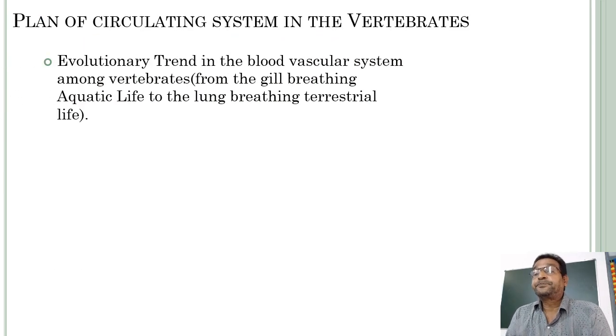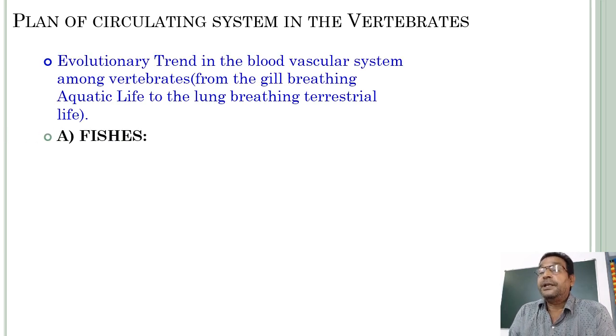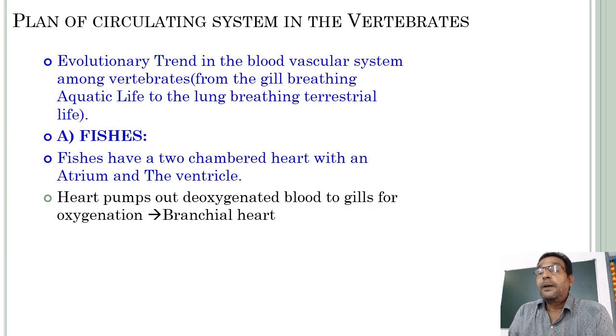And then, plan of circulatory system in the vertebrates. Evolutionary trend in the blood vascular system among vertebrates, from gill-breathing aquatic life, that means from fishes, to lung-breathing terrestrial life up to mammals, including human beings. The first evolved vertebrates, fishes. Okay, fishes, what about the fishes?